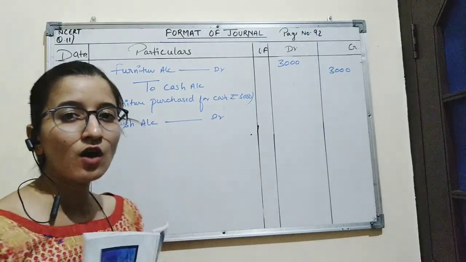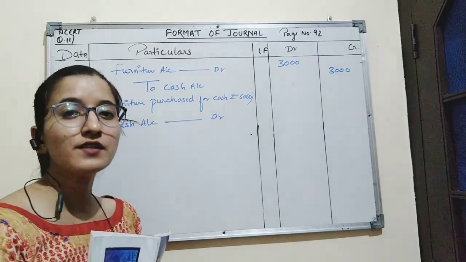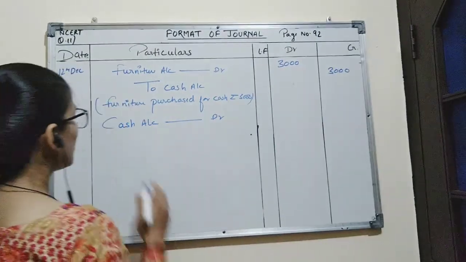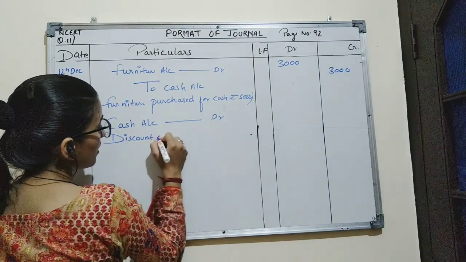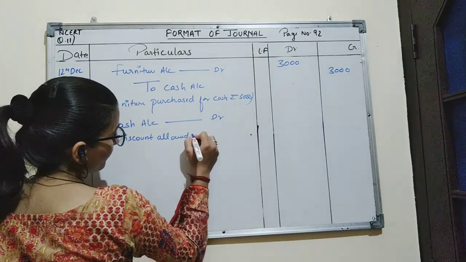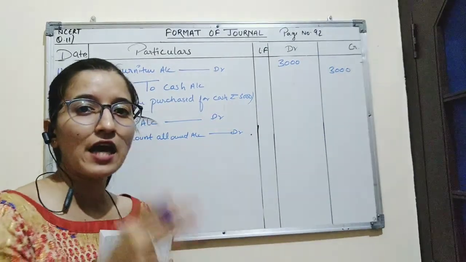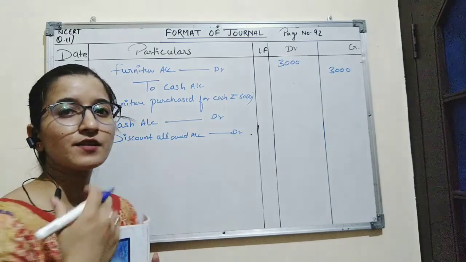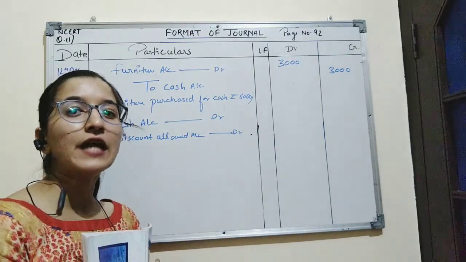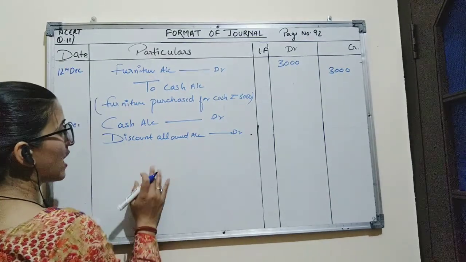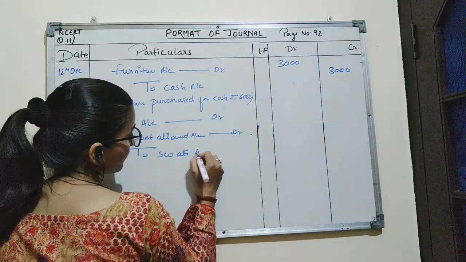So discount is a loss. Loss is nominal account, and the rule for nominal account is debit all expenses and losses. So we will debit discount allowed. Now, we are receiving the cash from Swati. Swati is a personal account. Rule for personal account is debit the receiver, credit the giver. So Swati is giving cash. So that is why we will credit Swati's account.